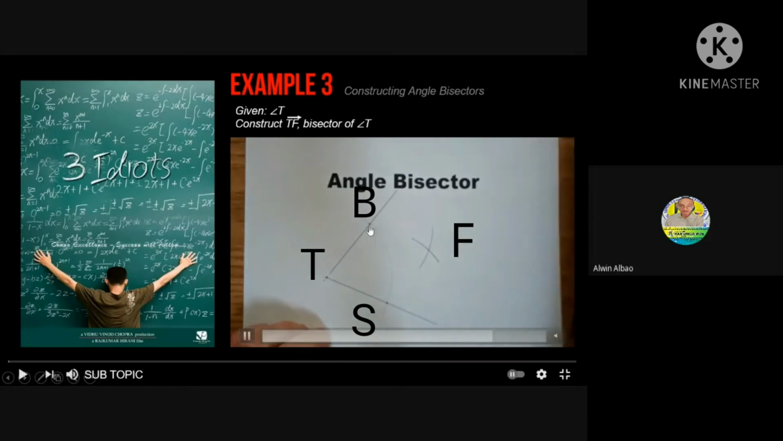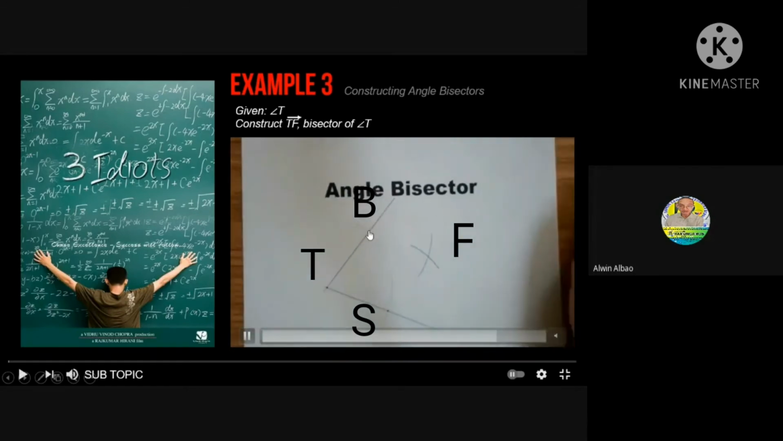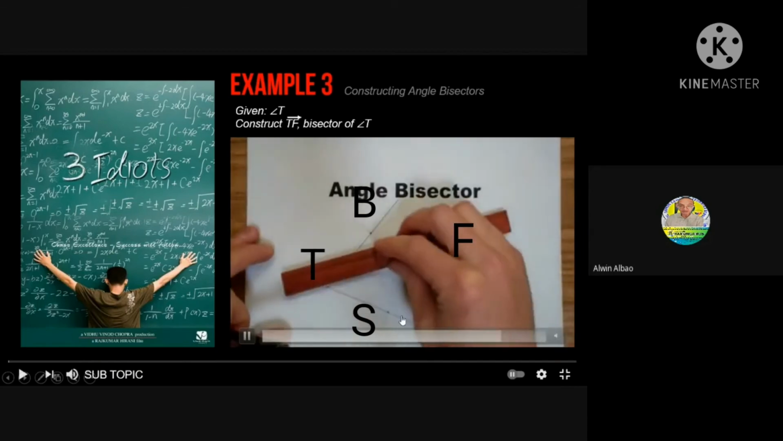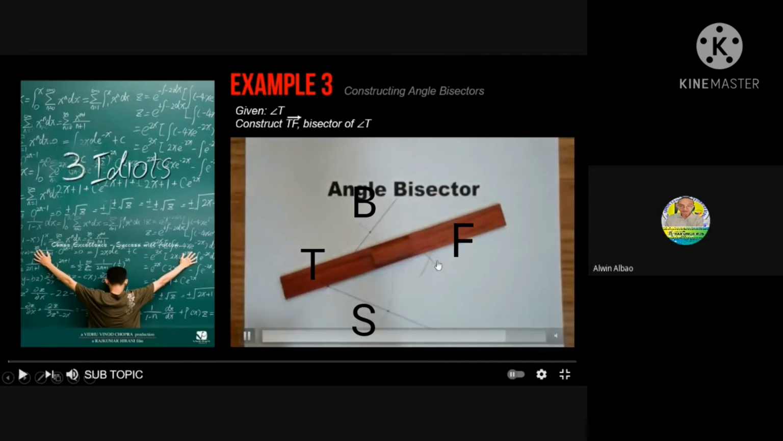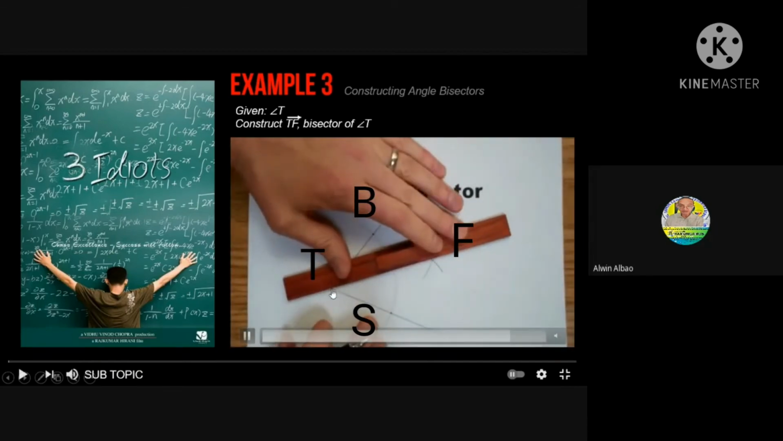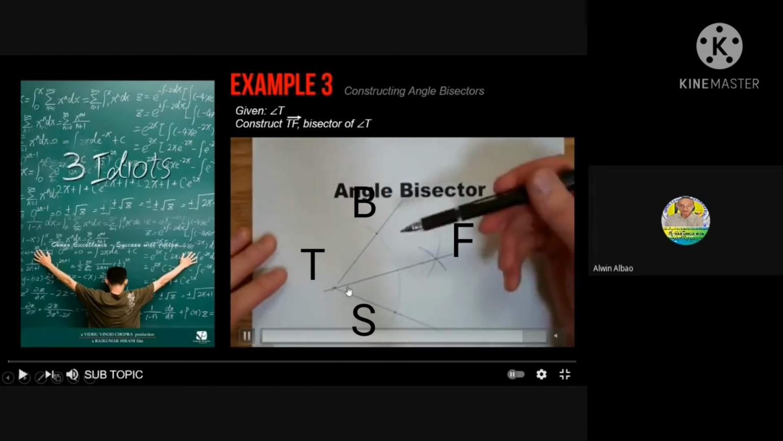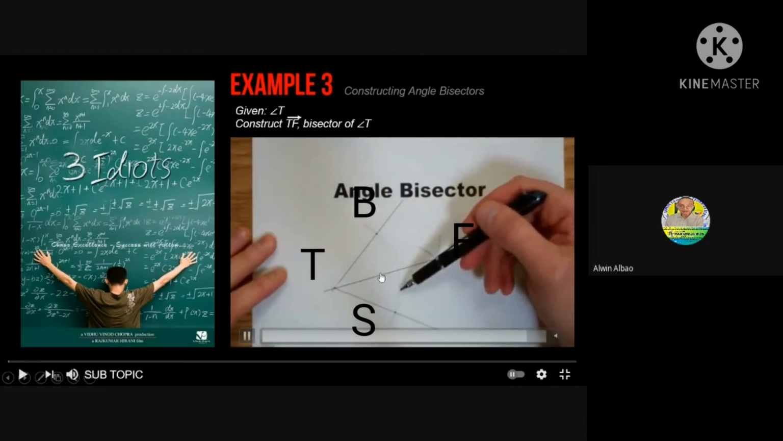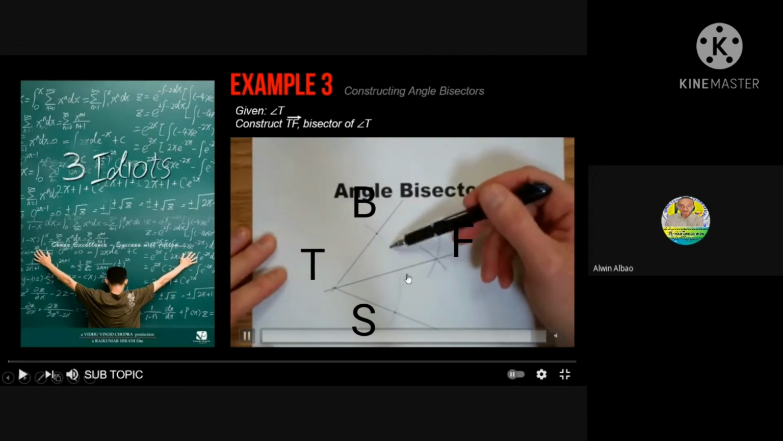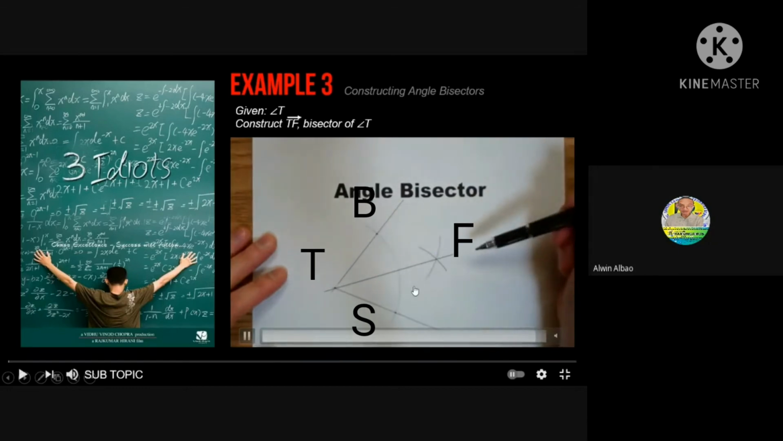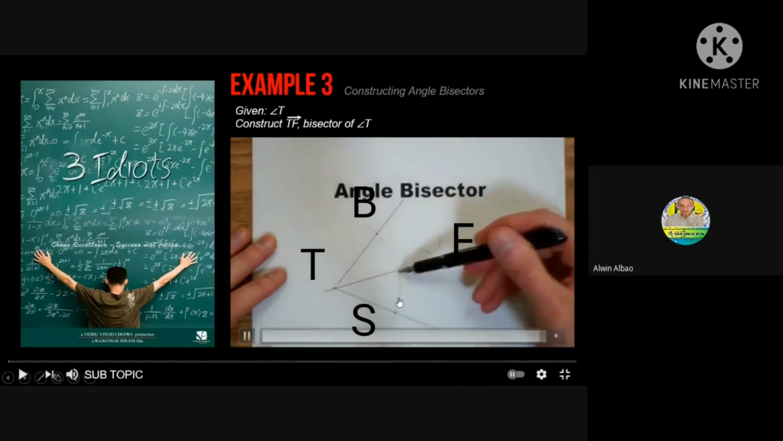So since dapat parehas ang measure ng galing dito sa point ng galing din dito sa point. So since meron na tayong point F, i-connect natin yung point T sa point F para magkaroon tayo ng ray TF or segment TF. So ito na ngayon yung ating angle bisector. So the two angles are congruent now.